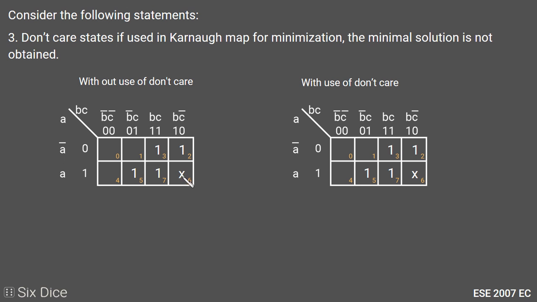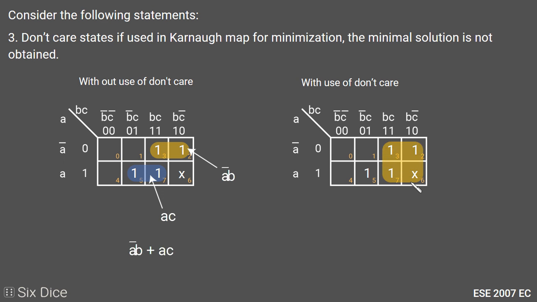Here we have a don't care at cell 6 in both of the K-maps. First we make only two pairs: third and second cells, and the second pair will be fifth and seventh cells, and we don't use don't care right now. The second pair will be minimized as AC and the first pair as A bar B. So the minimized answer without using don't care is A bar B plus AC.